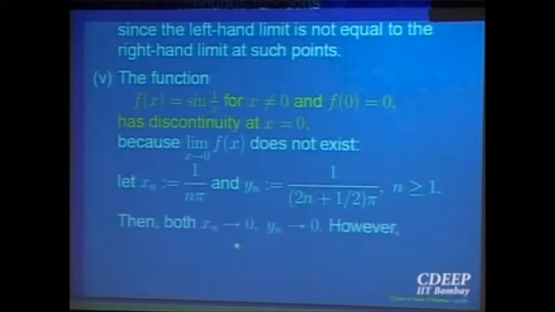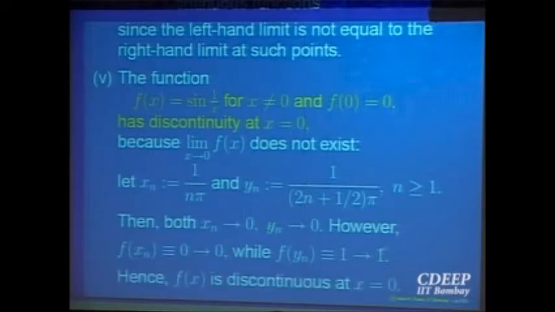So this is what is written here. So look at 1 over n pi. This sequence goes to 0. This sequence yn, that is 1 over (2n pi plus pi by 2), this is the value of yn. So xn goes to 0, yn goes to 0 because n is coming in the denominator of both. But if you look at f of xn, that is identically 0, that goes to 0. f of yn is identically 1, a constant sequence 1, that goes to 1. So I got two different sequences going to 0, but the limits of the images of these sequences are different. So the limit does not exist, so the function is not continuous. So it is discontinuous at the point.